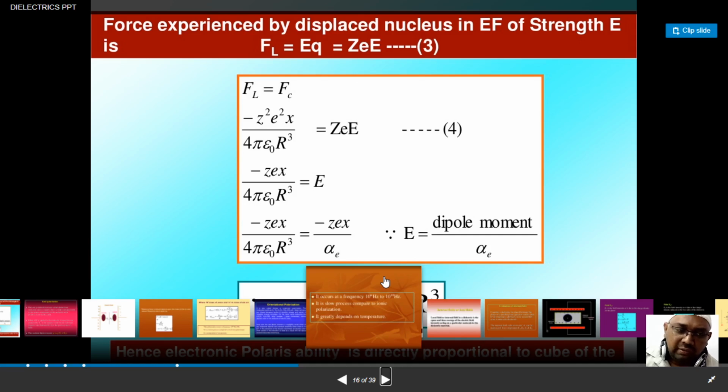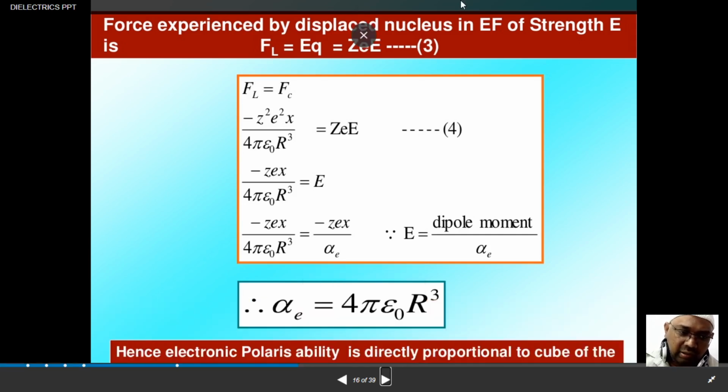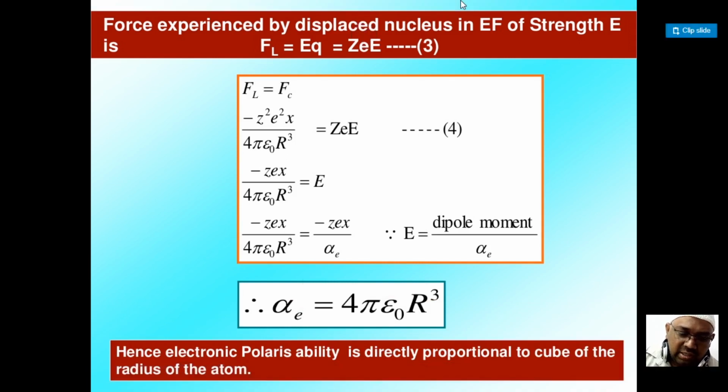Now, in the later section, we discuss that minus Ze into x by 4 pi epsilon naught R cube is equal to E, and you already know that the dipole moment is related to E through the electronic polarizability alpha. You can write 4 pi epsilon naught R cube as alpha suffix e. So here 4 pi epsilon naught R cube is nothing but the electronic polarizability.